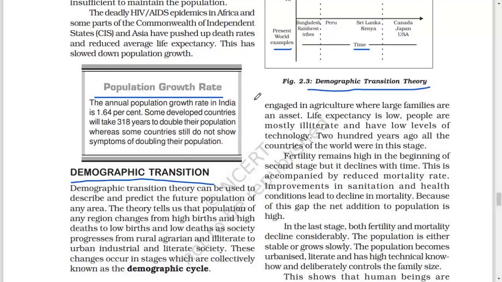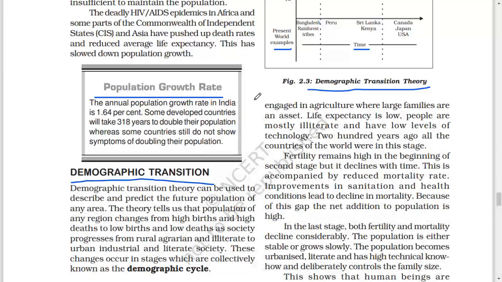The population growth is slow and most of the people are engaged in agriculture, where large families are an asset. Life expectancy is low. People are mostly illiterate and have low levels of technology. 200 years ago, all the countries of the world were in this stage.